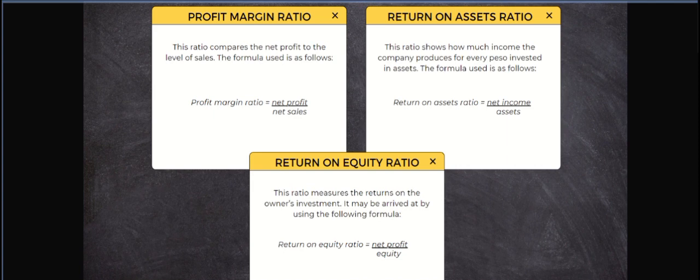Then the last one is return on equity ratio. This ratio measures the return on the owner's investment. It may be arrived at by using the following formula. Return on equity ratio is equal to net profit all over equity.